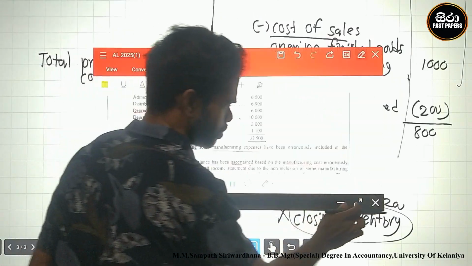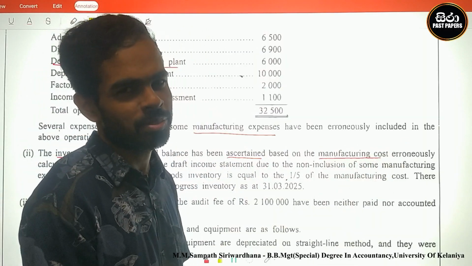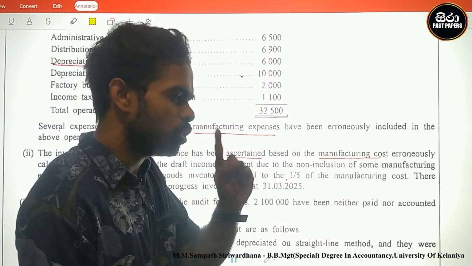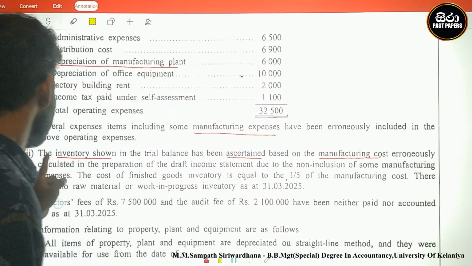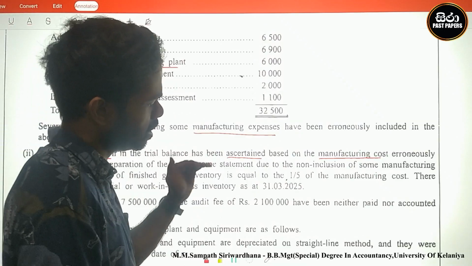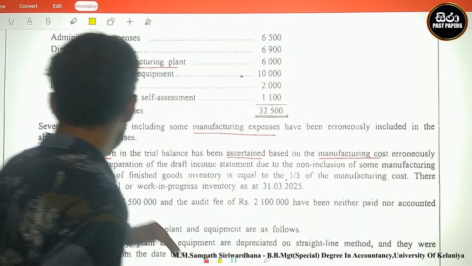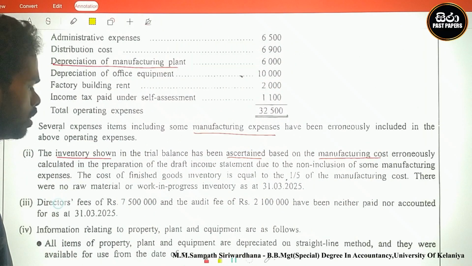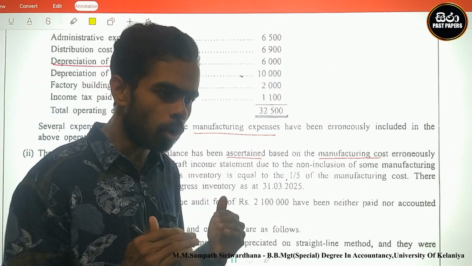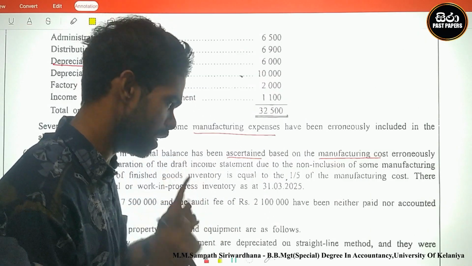Therefore, look here, there is an error in manufacturing cost, so closing inventory should be wrong. It was calculated in the preparation of the draft income statement due to the non-inclusion of some manufacturing expenses. Therefore, there is an error in manufacturing cost, and closing inventory and cost of sales must be wrong.